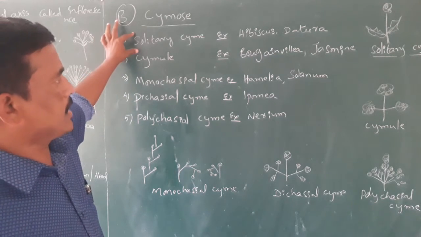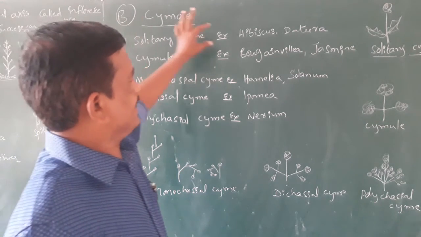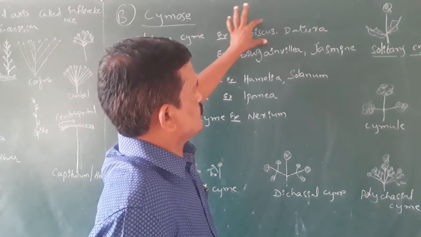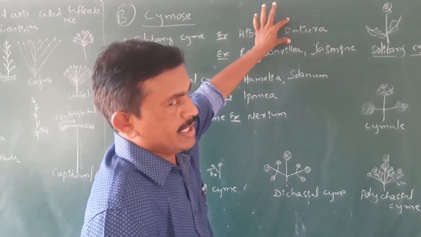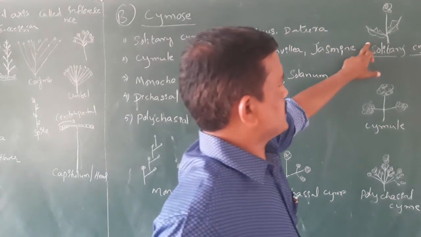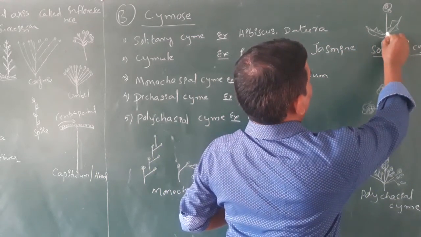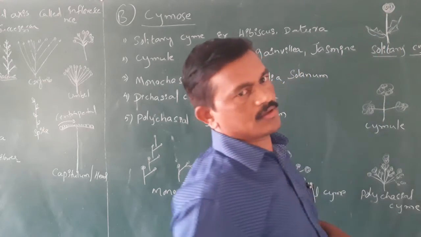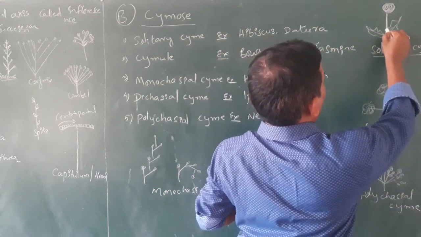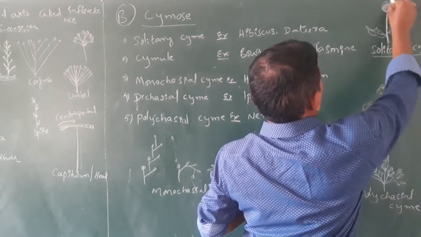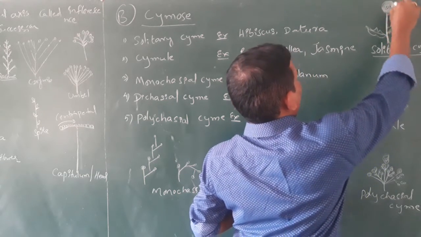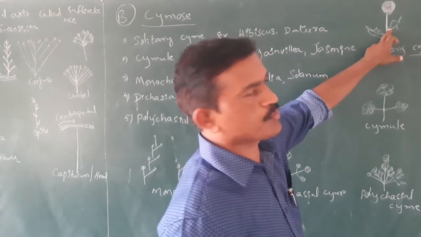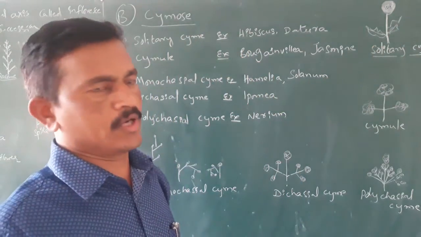One is solitary cyme. It is seen in plants like Hibiscus rosa-sinensis or China rose and also in Datura. In such type of inflorescences, the growth of the inflorescence is stopped by the formation of a single flower. So this is the floral axis and its growth stopped after the formation of a single flower. That means each inflorescence produces a single flower only.